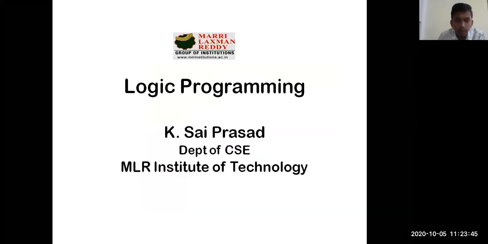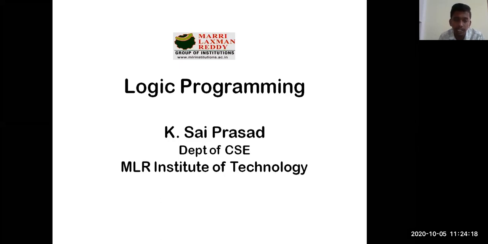So the next concept we will discuss is logic programming. In logic programming, we will try to address the concept of predicate logic, and also we will try to learn about propositional logic. In today's session, we will concentrate more on what logic programming is, and the concepts we learned previously in Unit 2 about propositional logic and predicate logic, the basic things we have learned, and how to use them in programming.